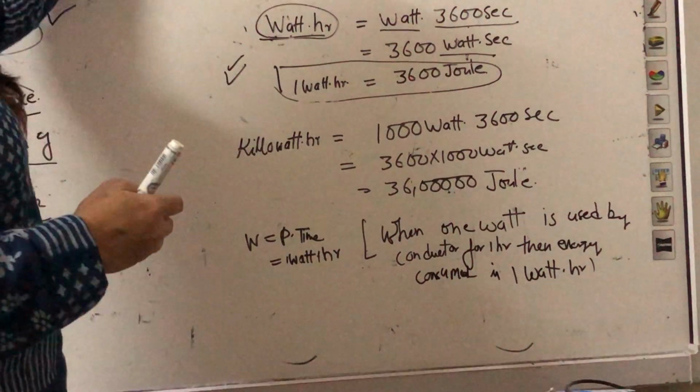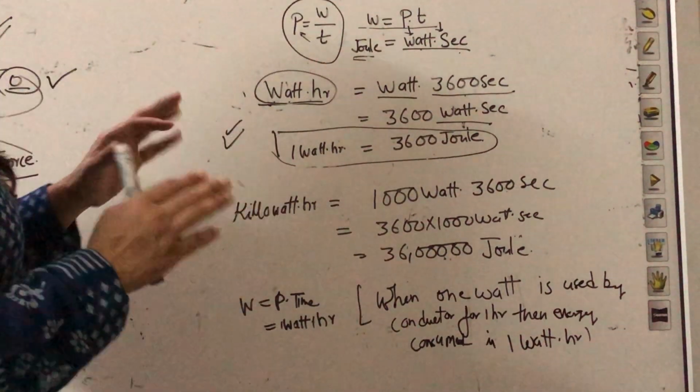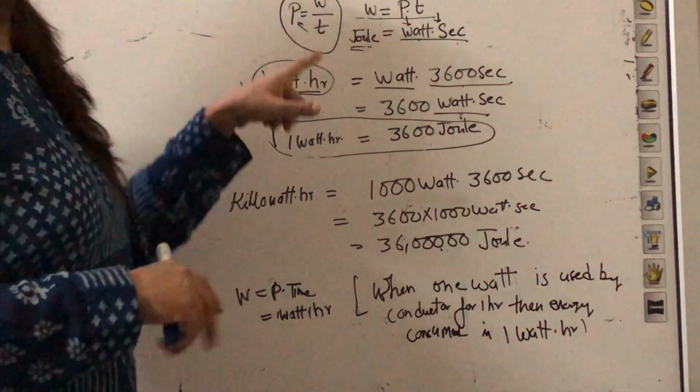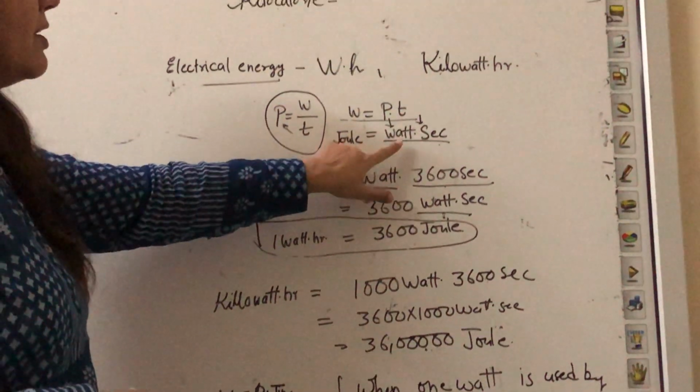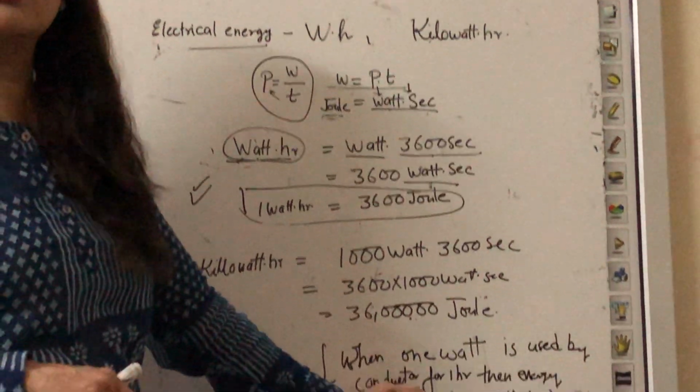So in this way, these relationships are very important. This comes in the examination, but try to understand work and energy both are same. When you cross multiply, watt second means joule, and you just convert in this form by using the simple ones.